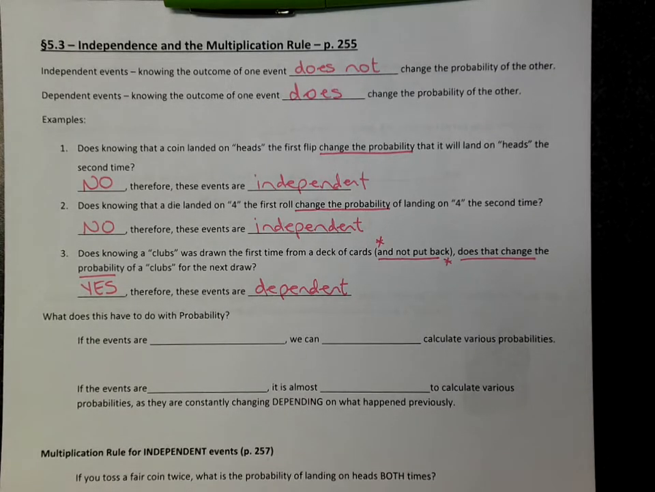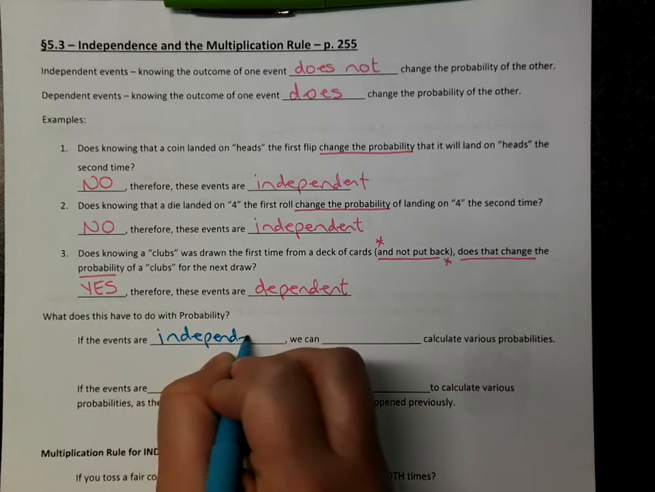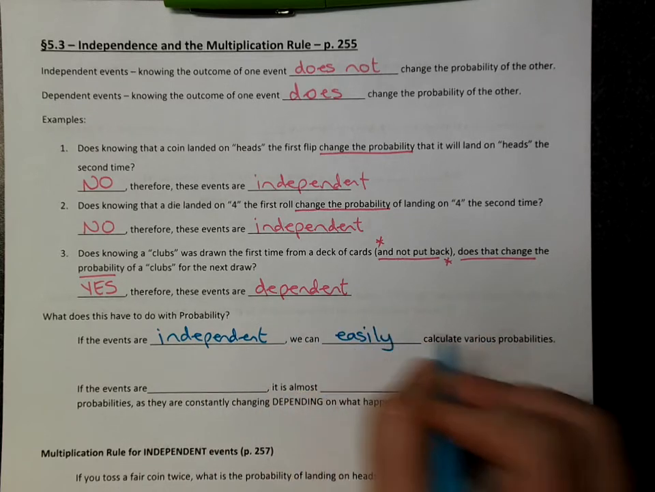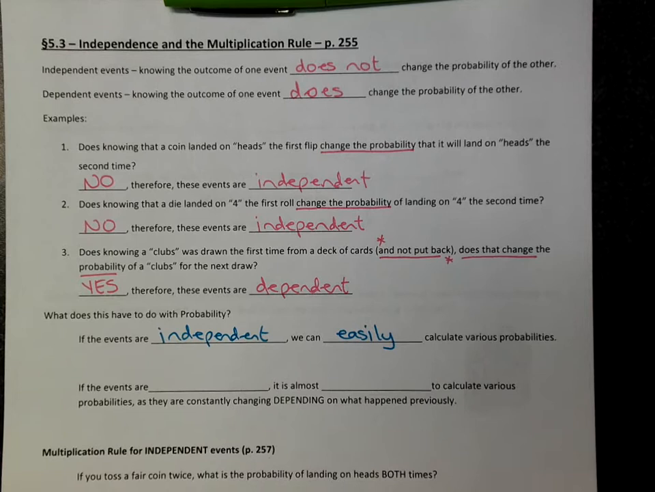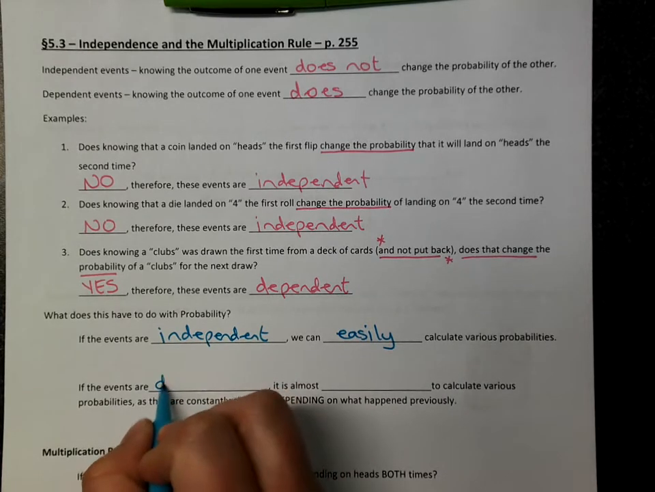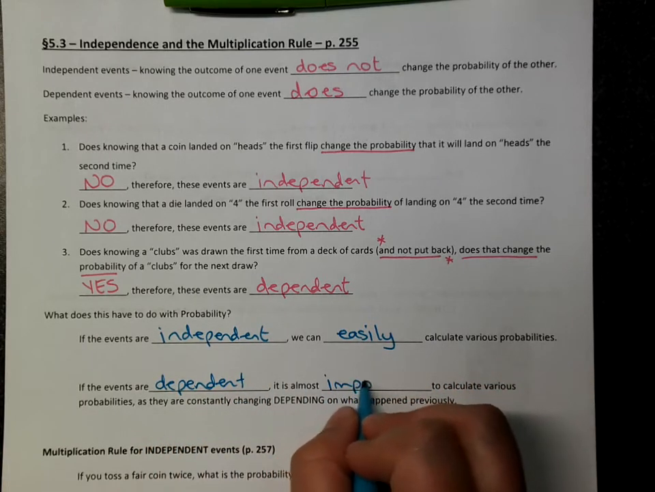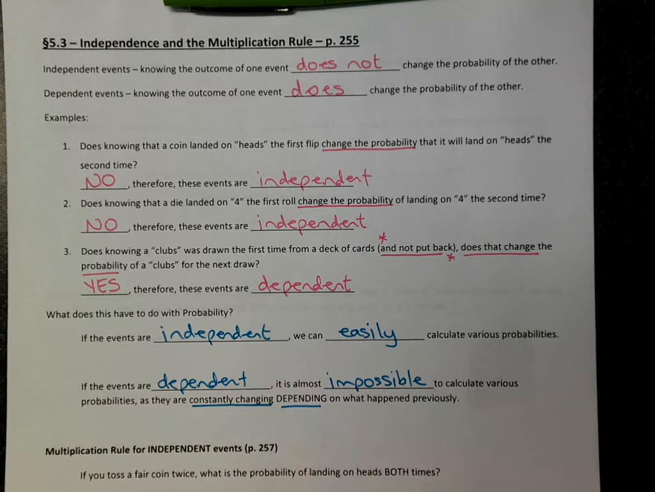So the real question here is, what does that have to do with probability? Why does it matter if they're independent or dependent? So what we need to focus on is if the events are independent, we can easily calculate various probabilities. So if each time does not affect the next, piece of cake, we can calculate probabilities. If the events are dependent, it is almost impossible, and it's not impossible, but it feels impossible to calculate various probabilities as they are constantly changing depending on what happened previously.